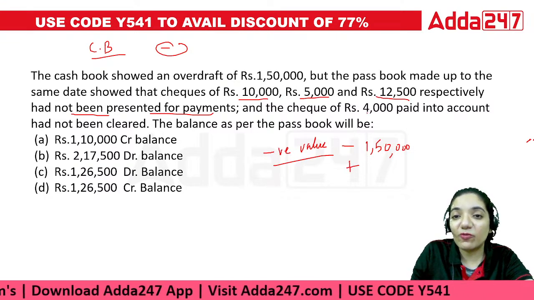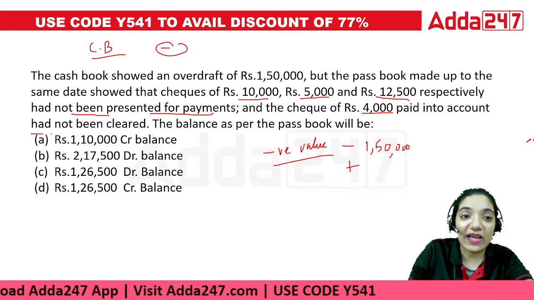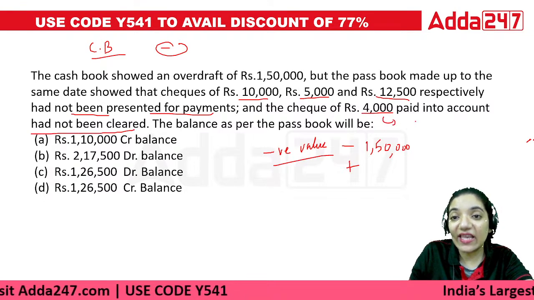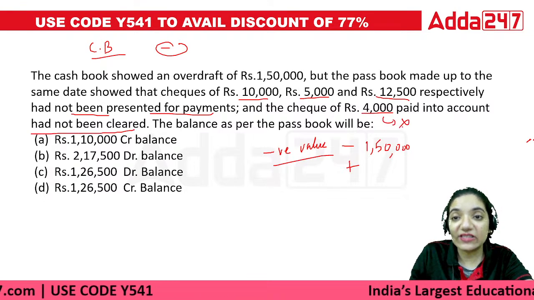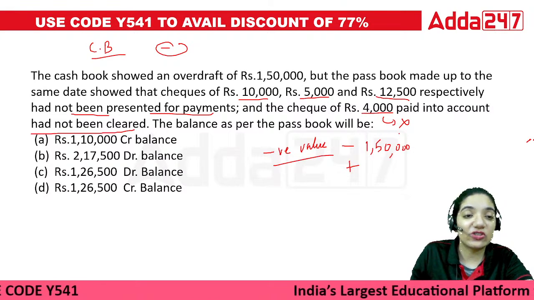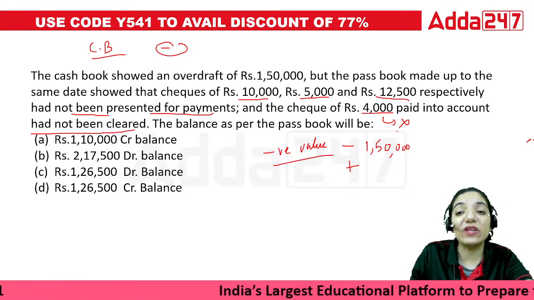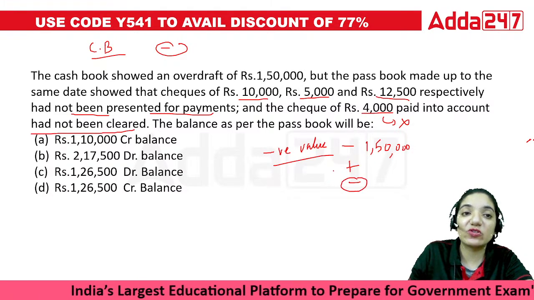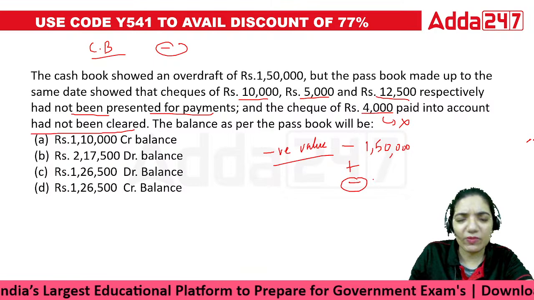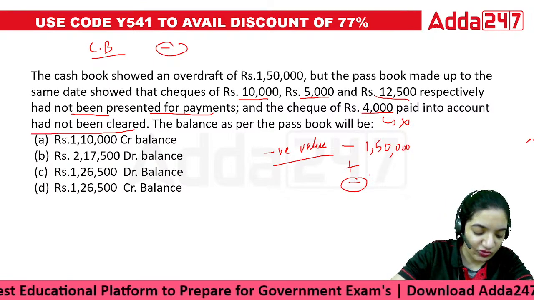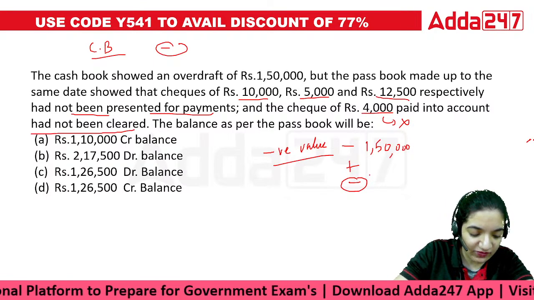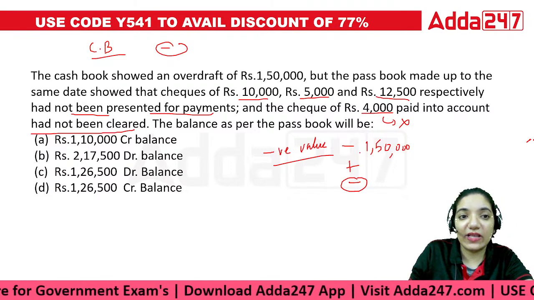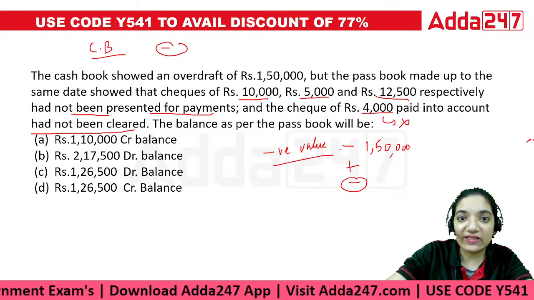And the check of rupees 4,000 paid into the bank had not been cleared. We thought that this 4,000 is there in our bank account, but it is not there in the bank account. So if it's not there in the bank account, then what will we do? We will have to deduct it. So this would be the treatment of a check deposited but not cleared. For every such thing, we have a different sort of working. So let's look forward to it. What would be the answer according to this?